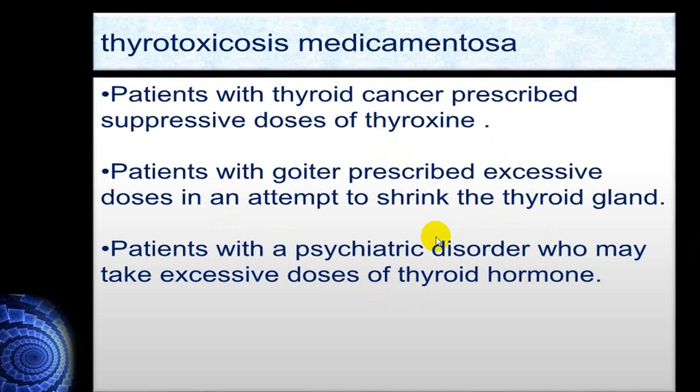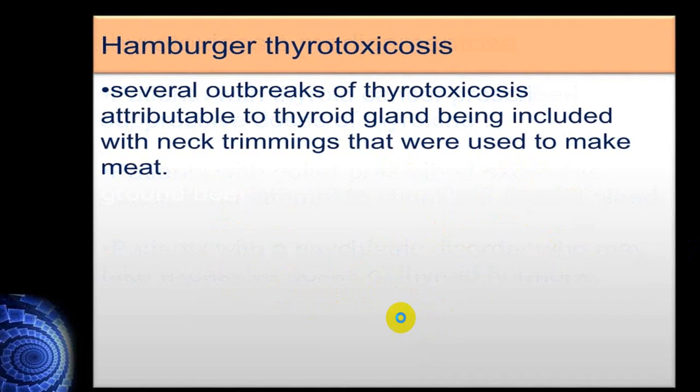And very frequently in psychiatric disorders also, a person takes an excessive dose of thyroid hormone. There is another term called Hamburger thyrotoxicosis, where there can be an outbreak of thyrotoxicosis attributed to thyroid gland being included in neck trimmings that were used to make minced meat.